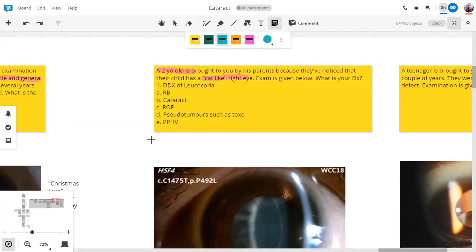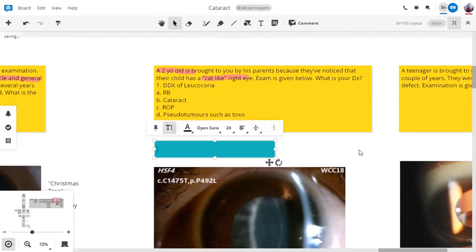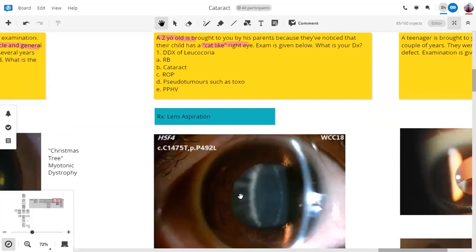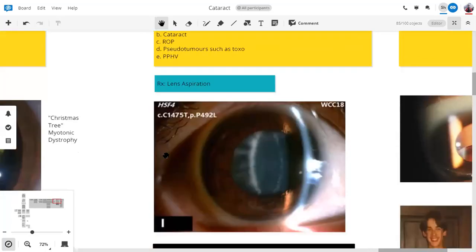This is very important because even knowing it, I end up getting these things wrong. The treatment is lens aspiration. This means the contents of the lens, the cortex and the nucleus, are aspirated without phacoemulsification, without needing to chop the nucleus or cut up the cortex, because they are soft in children. What phacoemulsification does in adults, we do not need to do that. So we can simply aspirate all the contents. So in a child who has a visually significant cataract, we need to perform a lens aspiration.